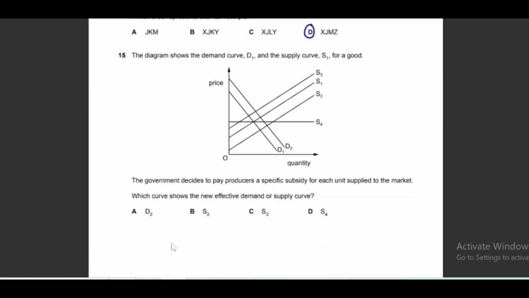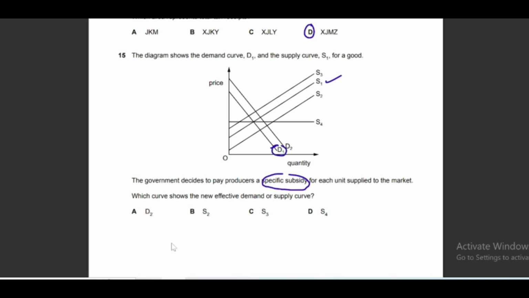Question number 15 says the diagram shows the demand curve D1 and supply curve S1 for a good. So this is S1 initial and this is D1, the initial demand curve. The government decides to pay producers a specific subsidy for each unit supplied to the market. Which curve shows the new effective demand or supply curve? Since subsidy is a supply factor, it will have no impact on the demand curve. So the demand curve will remain the same, that is D1.